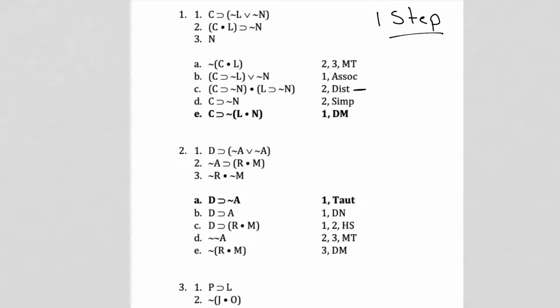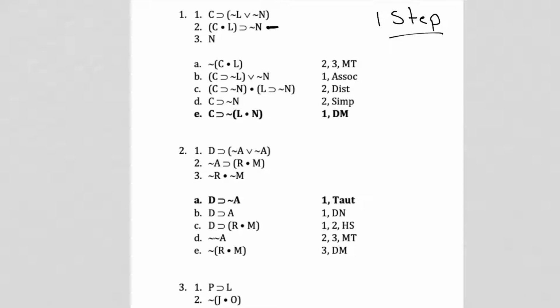So let's look at the third one. So they want to do distribution. Yeah, you can't do that with the horseshoe. So we know that can't be the answer. And let's look at D. So they want to do simplification of line 2. You can't simplify line 2 because the main operator is a horseshoe. You can never simplify with a horseshoe.